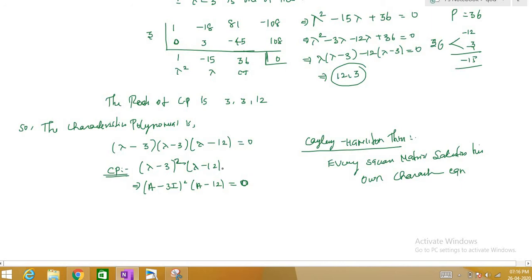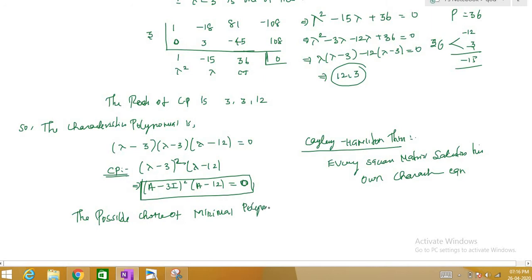Now we need to find the minimal polynomial. Minimal polynomial means we have to get a polynomial from this term, and if its degree is less than that, then we call it a minimal polynomial. This characteristic polynomial will always be equal to 0 by the Cayley-Hamilton theorem. So first you find the possible choices for the minimal polynomial.